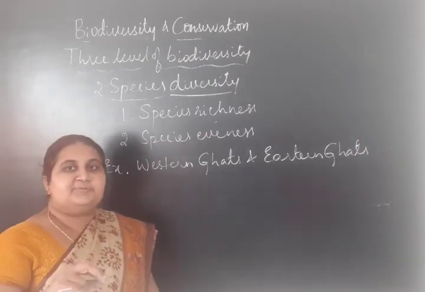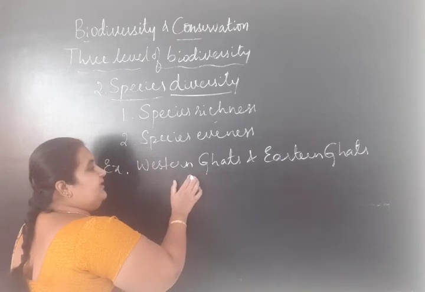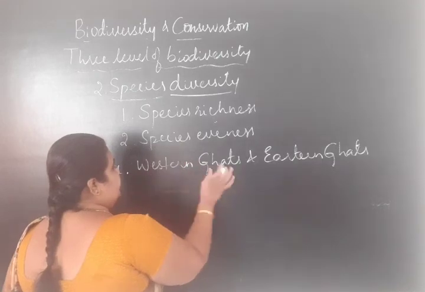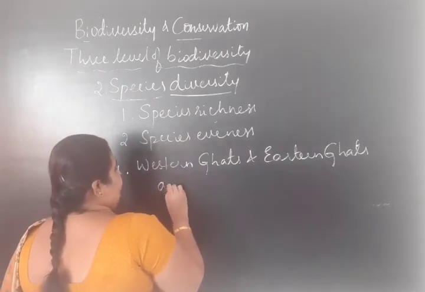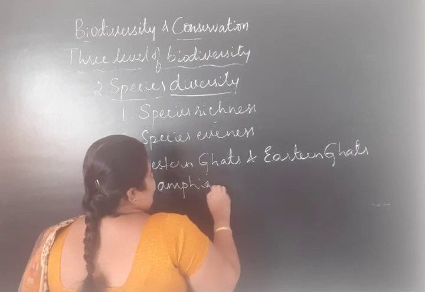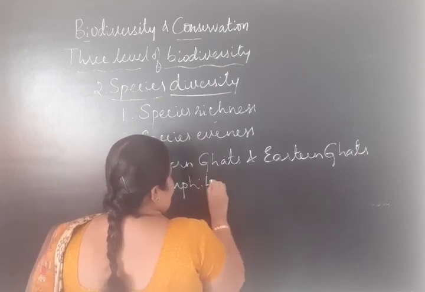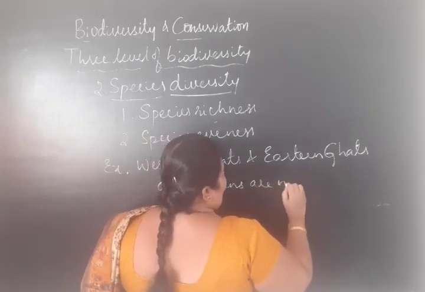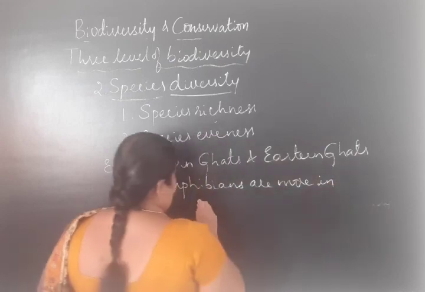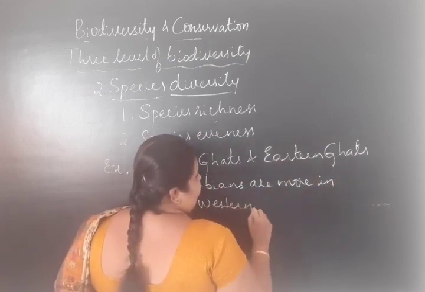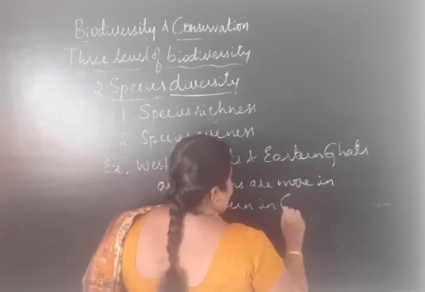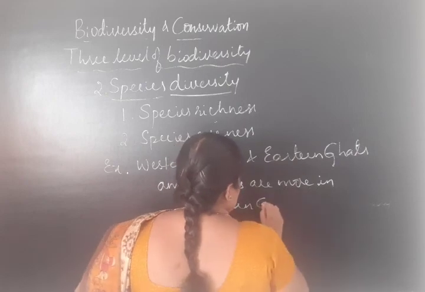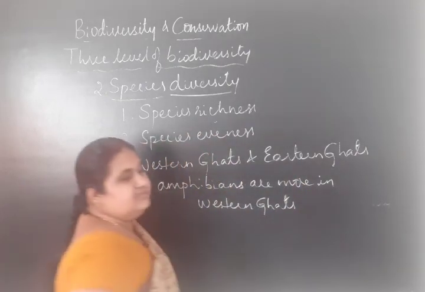So amphibian species, frogs, are found more in Western Ghats than in Eastern Ghats.